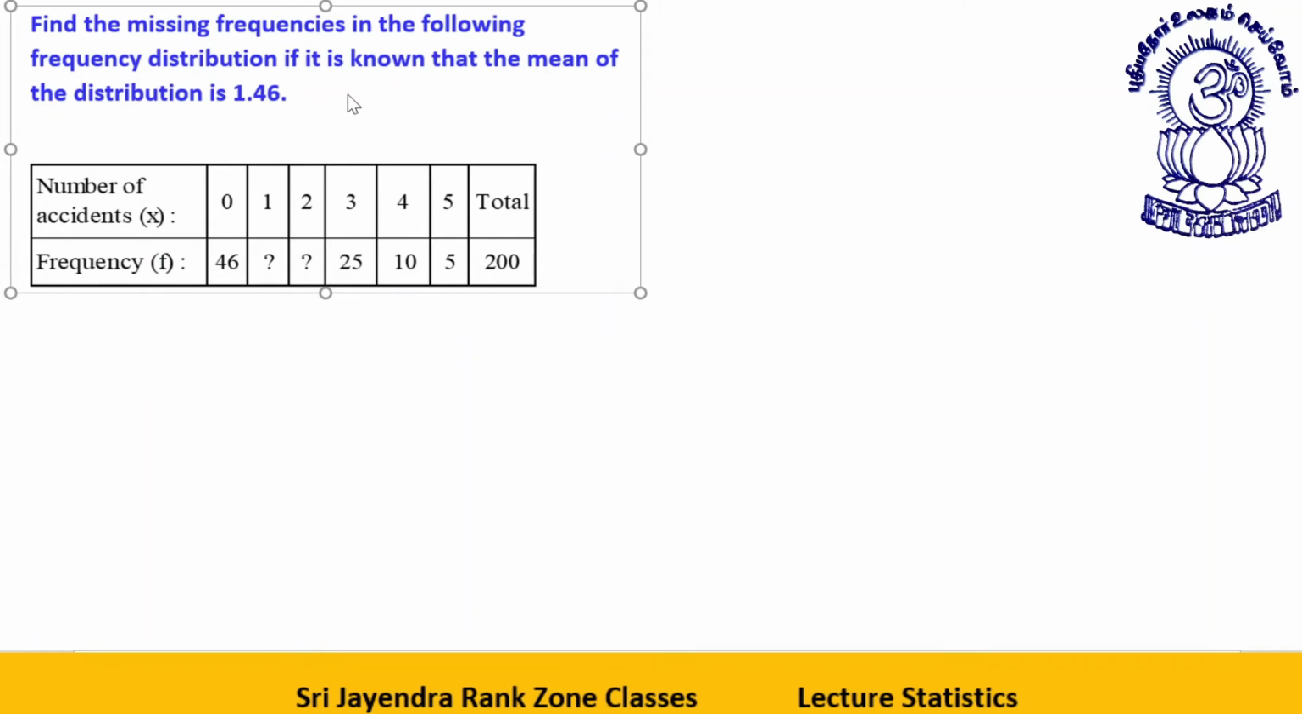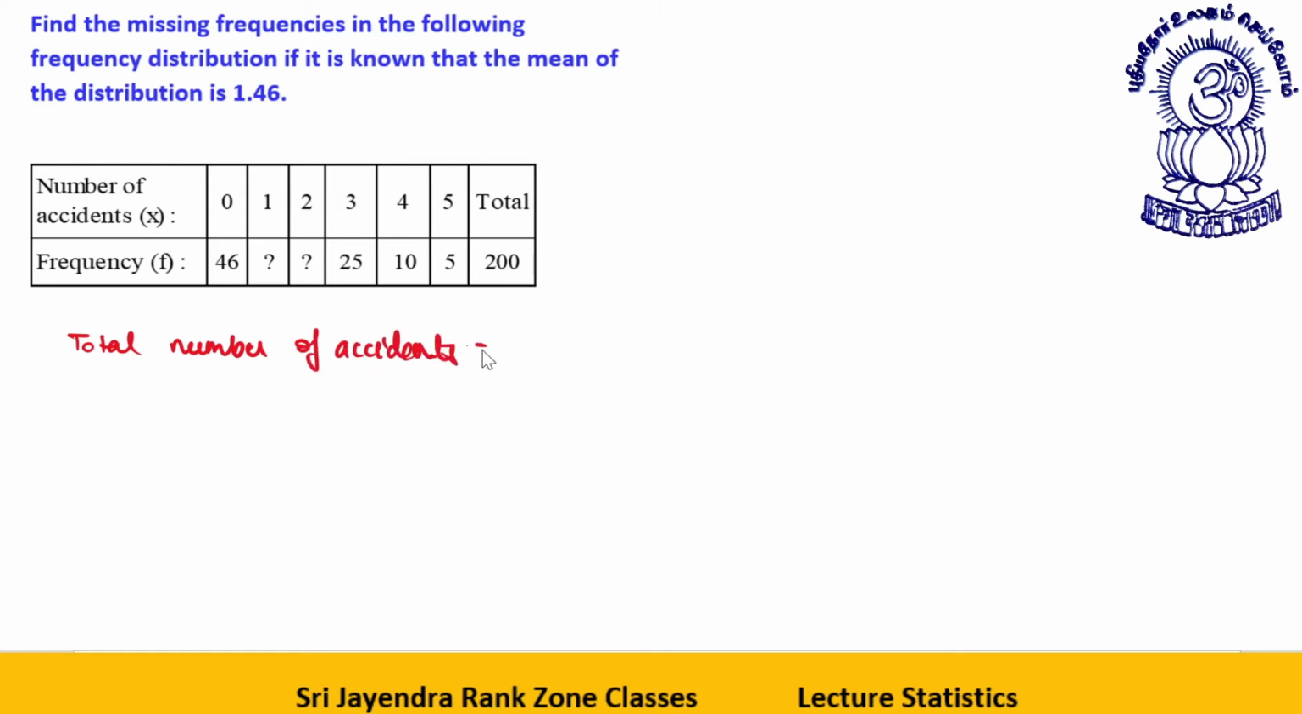Find the missing frequency in the following frequency distribution if it is known that the mean of the distribution is 1.46. Dear students, the mean is given to be 1.46. See, how will we proceed with this? As we have discussed, first of all, what is the total frequency, the total number of accidents? That is summation fi.